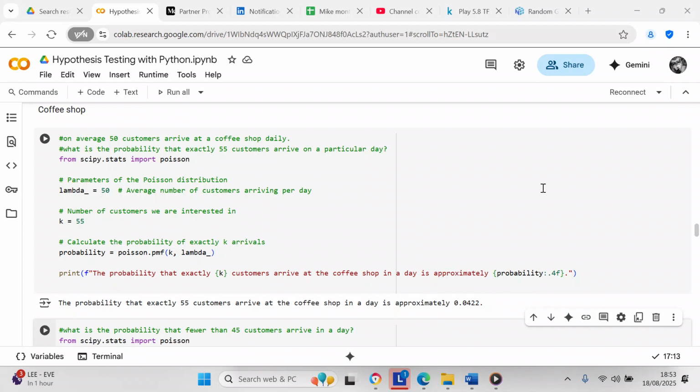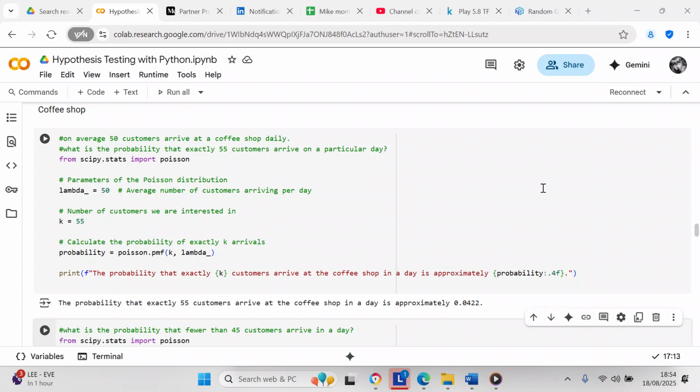So we're going to set the parameters for the Poisson distribution. So lambda_ equals 50. That's the average number of customers arriving per day. And the number of customers that we are interested in is 55. So we're going to calculate the probability of exactly k arrivals, or 55 arrivals. Probability equals Poisson.pmf, and that's probability mass function, brackets k equals 55, comma, lambda_ equals 50.